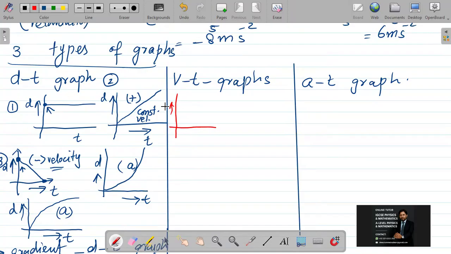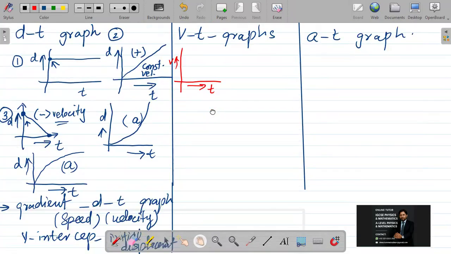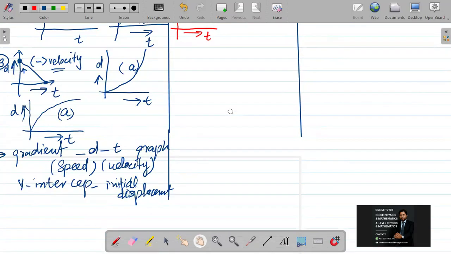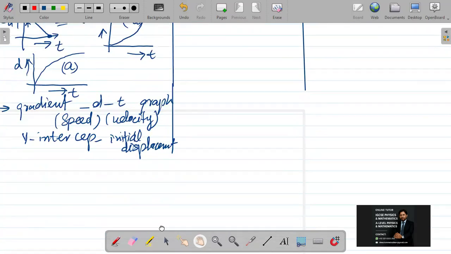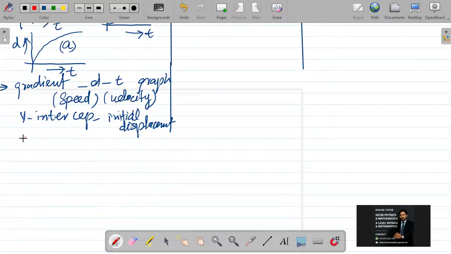So I'm taking speed here and time here. And one thing I want to tell about the distance time graph: the area under the graph is meaningless.